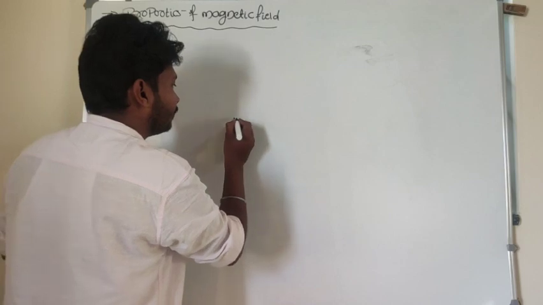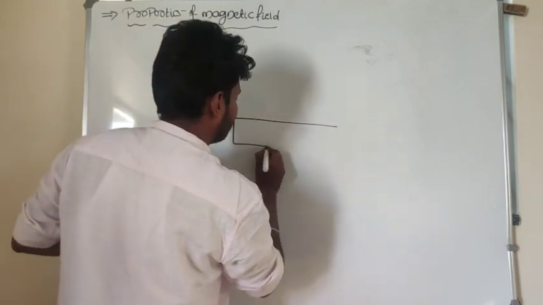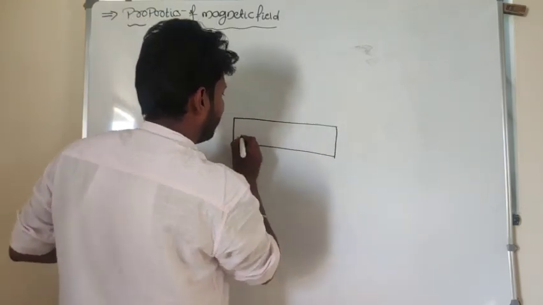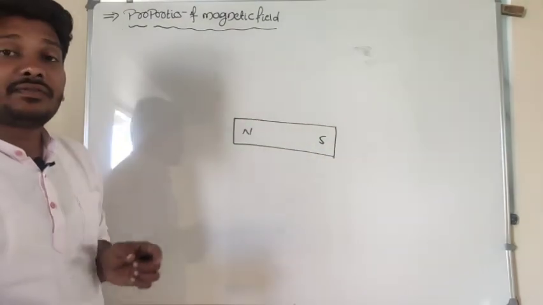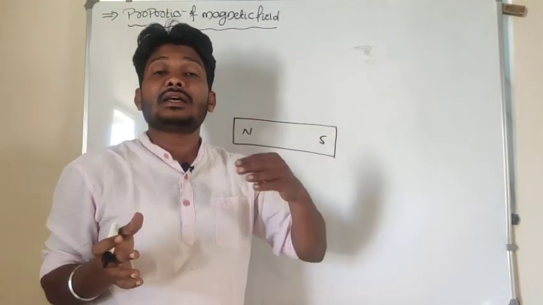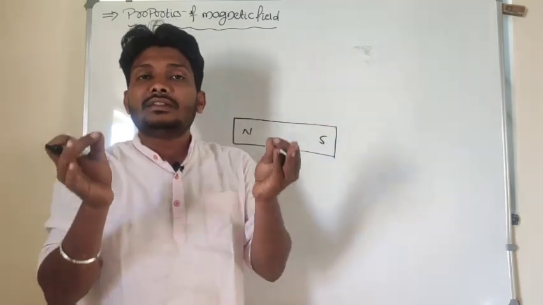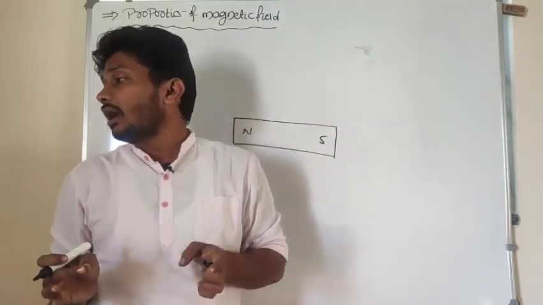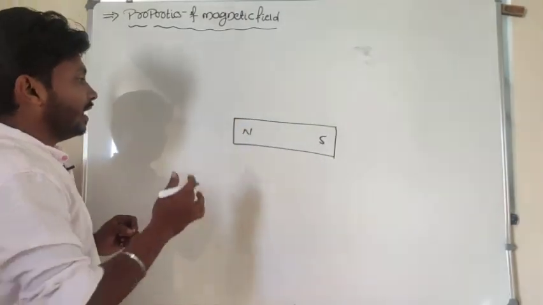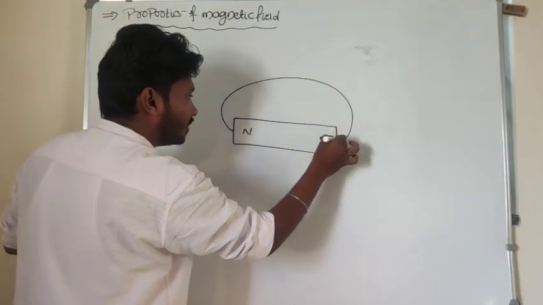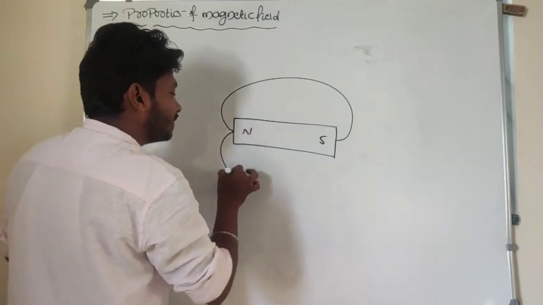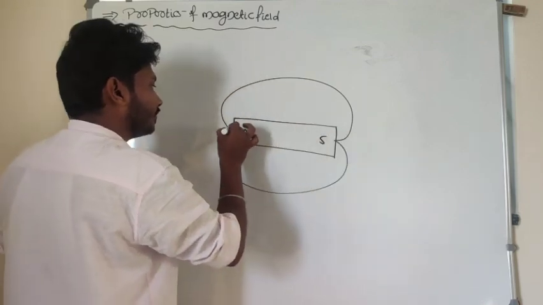Before discussing the properties of the magnetic field, consider a bar magnet here. Treat this as one bar magnet. It consists of two poles, right? Magnetic field lines are basically imaginary lines. These lines start from the north and end at the south. Look at here, magnetic field lines start from the north and end at the south direction.